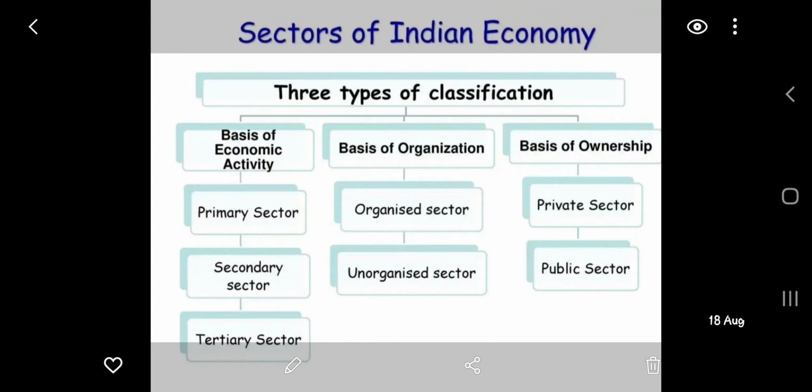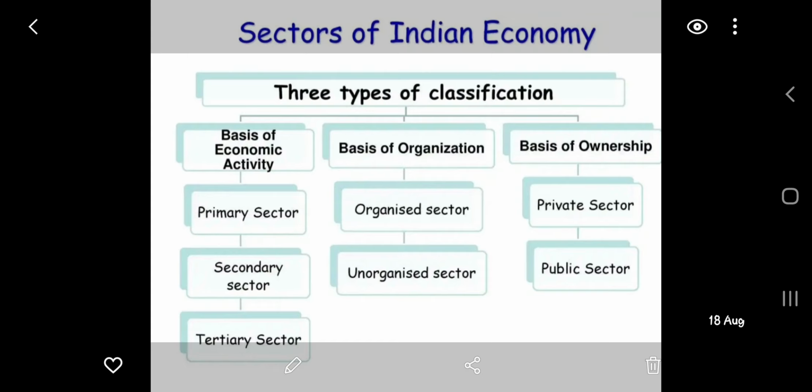So there are a number of economic activities you can see around you, and some of them are farming, shopkeeping, manufacturing, teaching, the work of a doctor, hawkers selling fruits and vegetables, electricians doing their work, engineers doing their work.